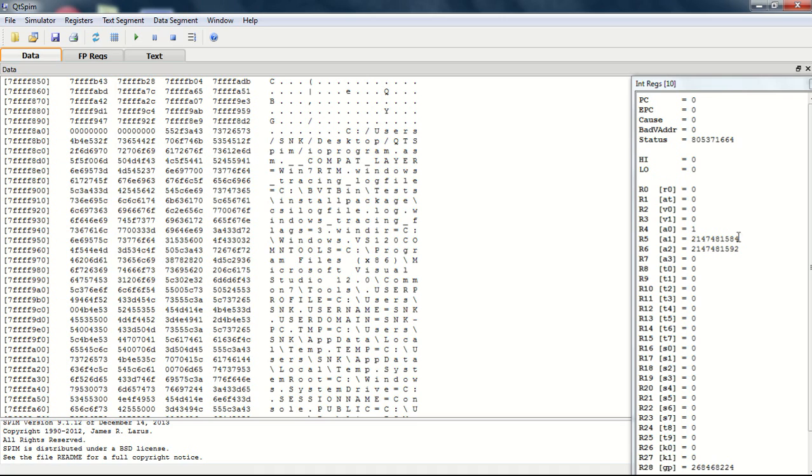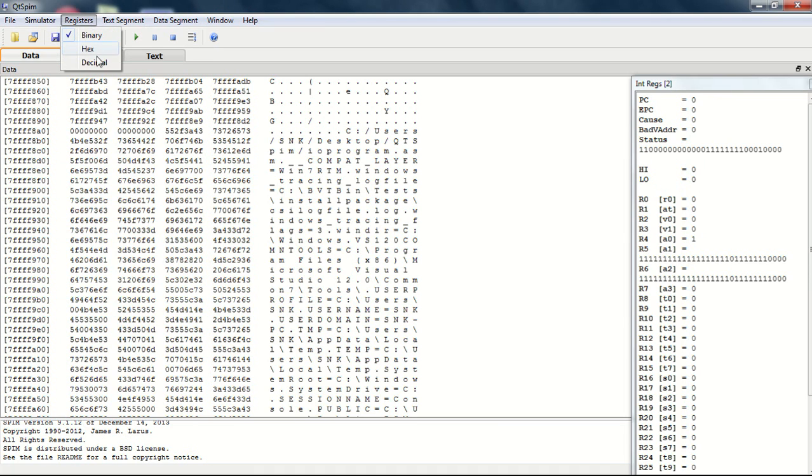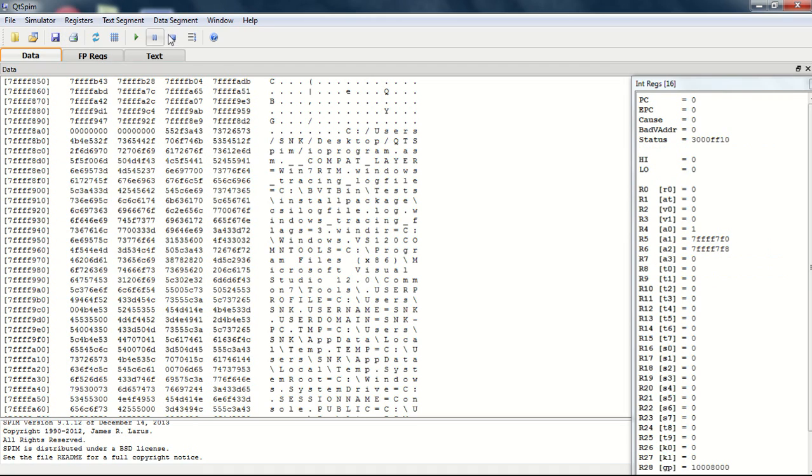Like hex or decimal. When we choose binary, the values will be converted into the form of 0s and 1s. By default we leave it as hexadecimal values. In the data segment we can also use the same option. We can convert how the values appear in our program.